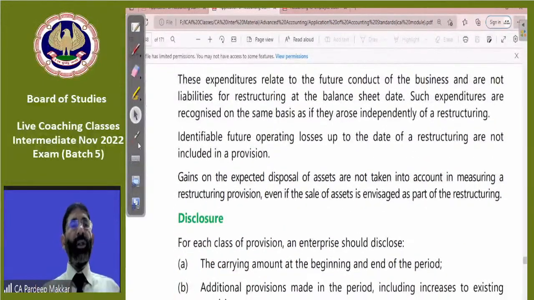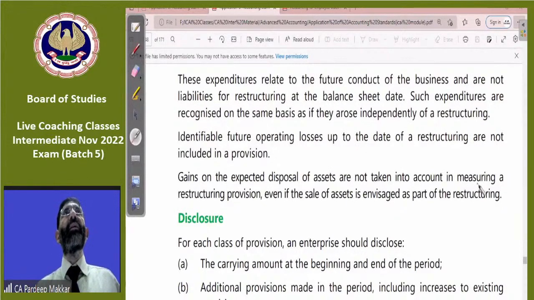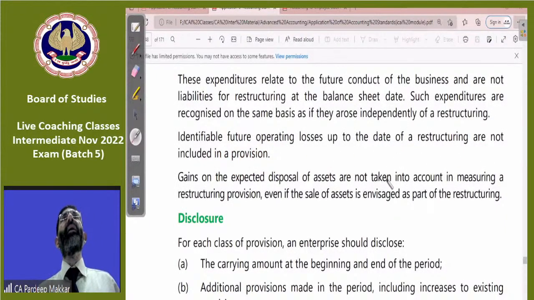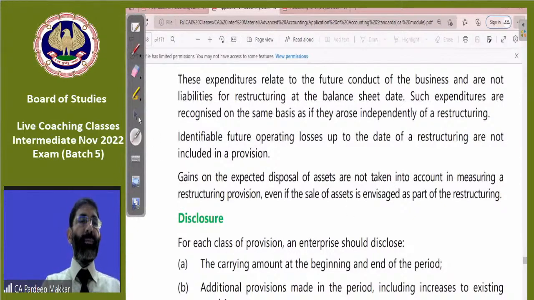Even gains on the expected disposal of an asset are not taken into account in measuring a restructuring provision. Even if the sale of the asset is envisaged as a part of restructuring, meaning we are expecting some gain on the disposal of the asset, that will not be entered in the books of accounts as it is not allowed. Identifiable future operating losses up to the date of restructuring are not included. If we are expecting any loss in business due to restructuring, that is not allowed to be entered in the books of accounts.